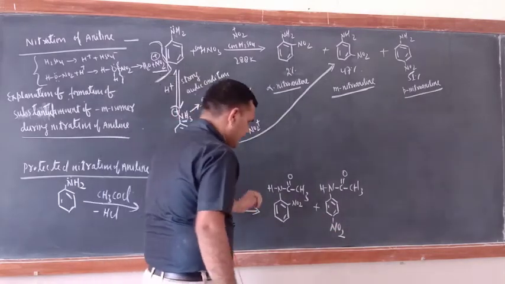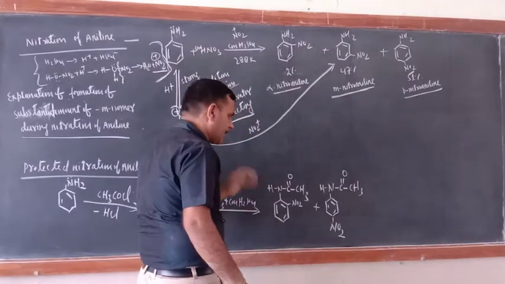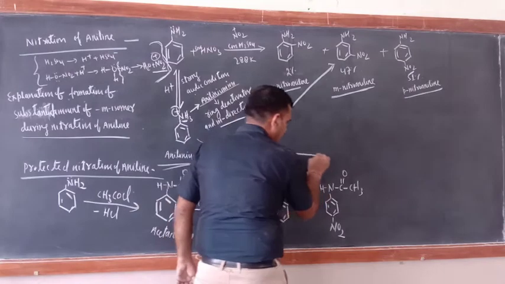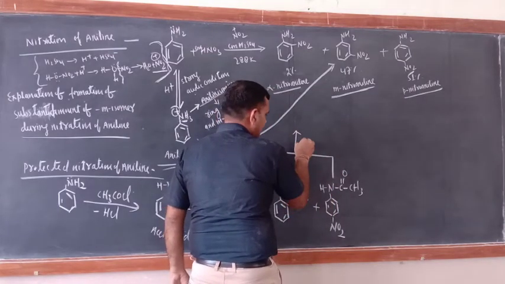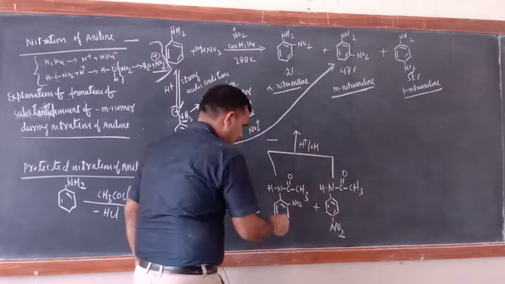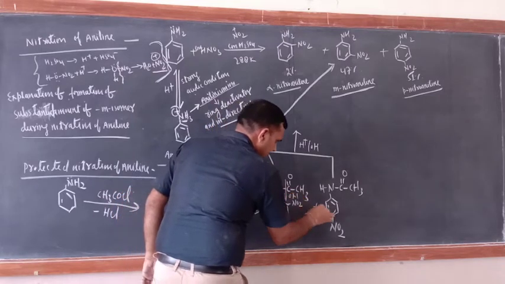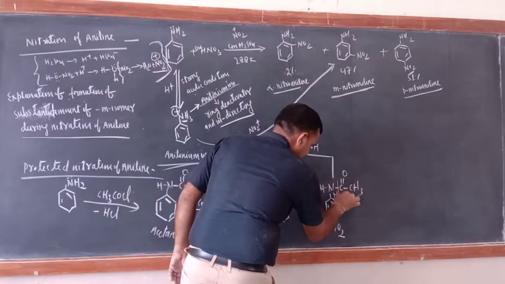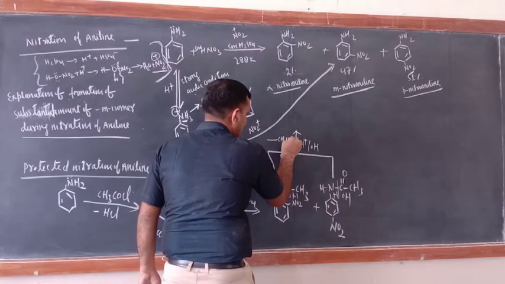Now you want ortho-nitroaniline and para-nitroaniline, so they should be subjected to acidic hydrolysis or basic hydrolysis. As usual, here give H, here give OH, here also give H, here OH, so minus CH3 C double bond OH.